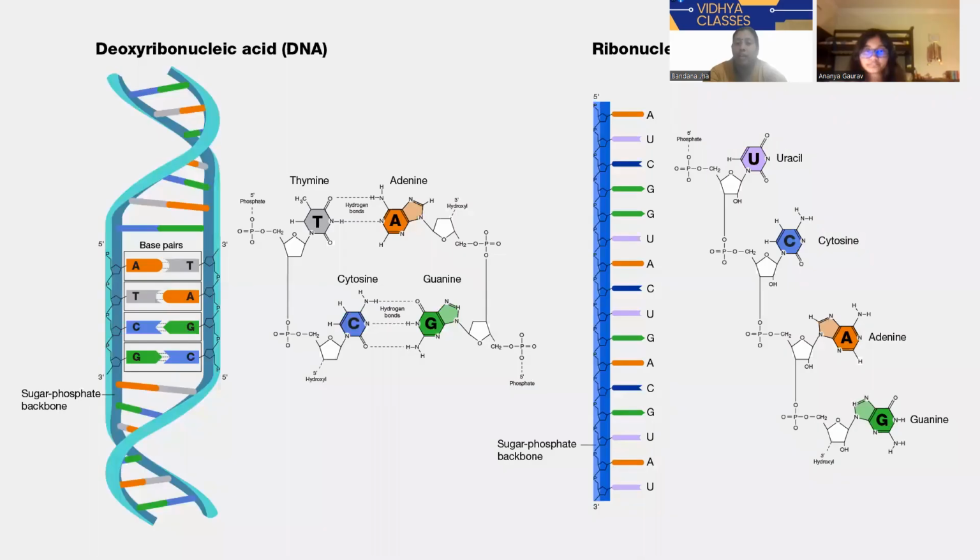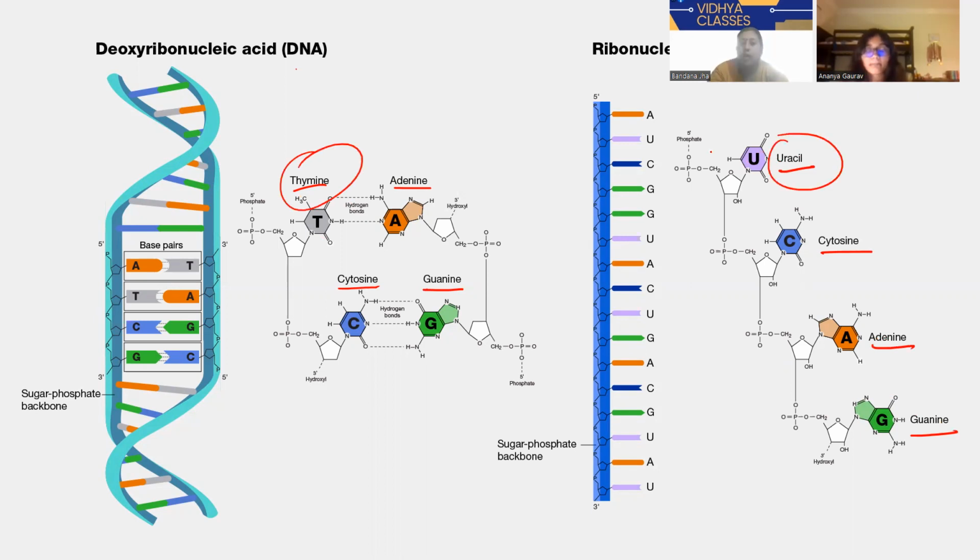Now, here you can understand that in our DNA, we have thymine, adenine, cytosine, and guanine. And then in RNA, thymine converts to uracil, with cytosine, adenine, and guanine the same. Only thymine is changed here.